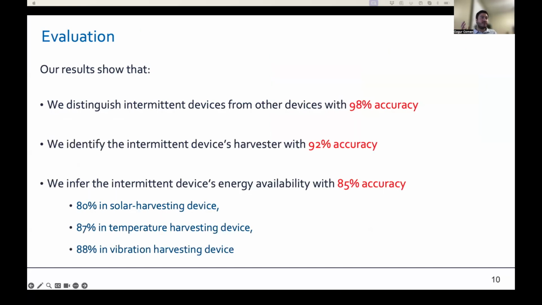So our results show that we can identify the intermittent devices in an environment with 98% accuracy, its energy harvester with 92% accuracy, and its energy availability with 85% accuracy. In particular, the adversary infers the light level in the smart home with 80% accuracy from the solar harvesting device to learn if the user is sleeping or not at home. The oven's temperature level with 87% accuracy from the temperature harvesting device to profile the user's cooking activities, and the robot movement patterns with 88% accuracy from the vibration harvesting device to learn the time the robot is operating.